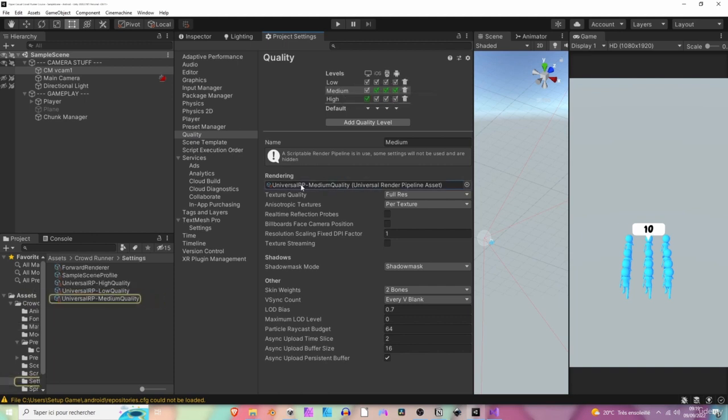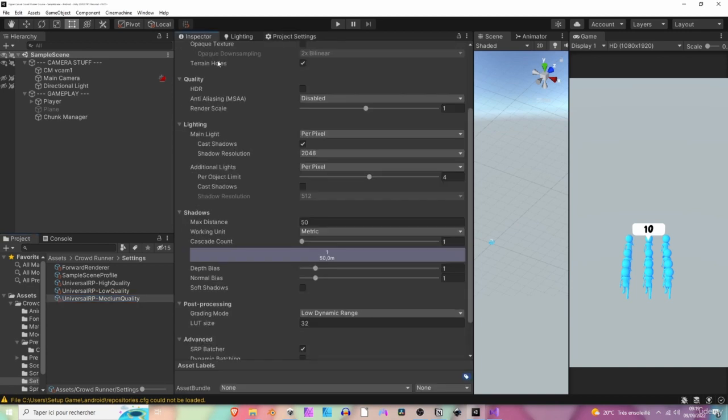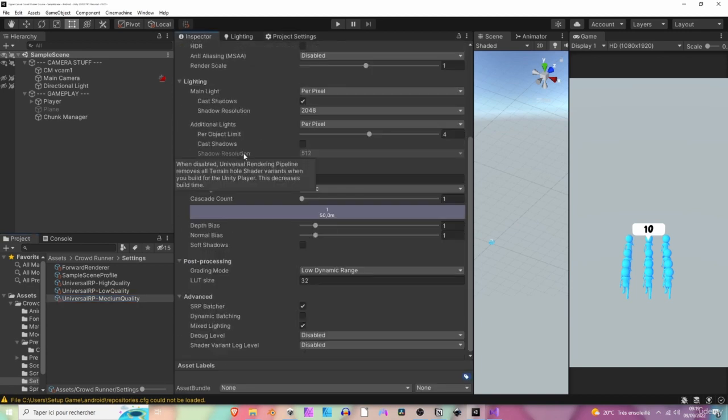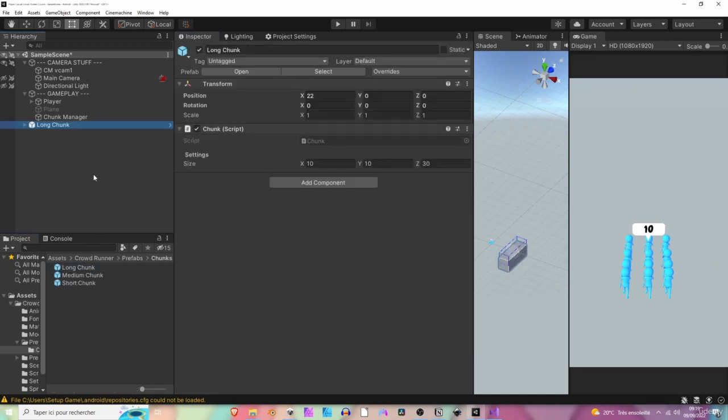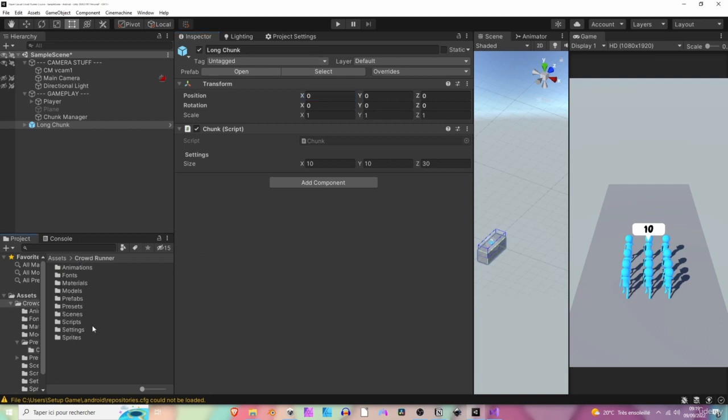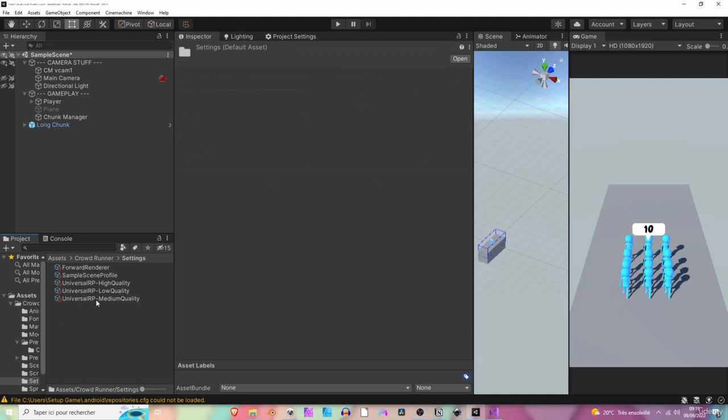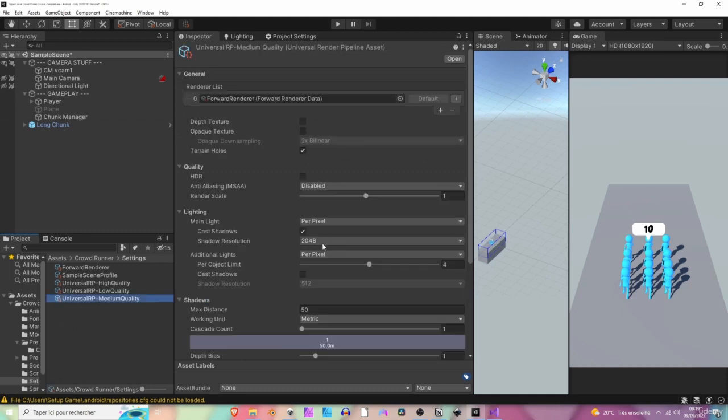Then click on the Unity RP medium quality asset. Select it and go to the inspector tab to view its options. Now let's just drag a temporary chunk right here to be able to see the shadows. Now we have a better view of the shadows of the runners. So let's go back to our universal RP asset. It's in the settings folder, medium quality.